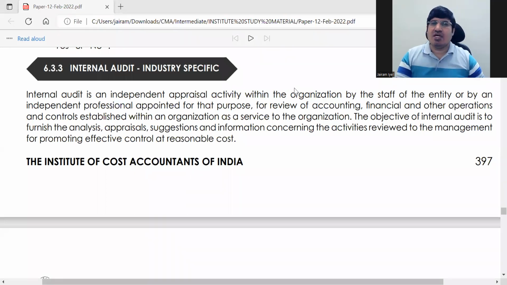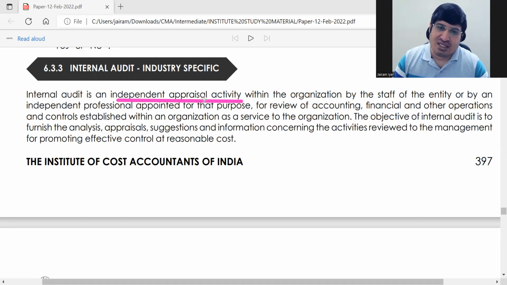So what is internal audit? Internal audit is a type of audit, basically. Whatever is done in auditing, more or less the same thing will be done in internal auditing. The only thing is the reporting will not be independent. Management will get the report. Shareholders and other outsiders will not get the report. The result will stay behind the closed doors of internal audit. So that's why it's called an independent appraisal activity.